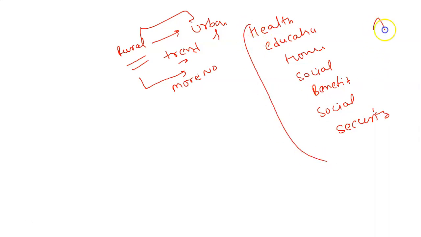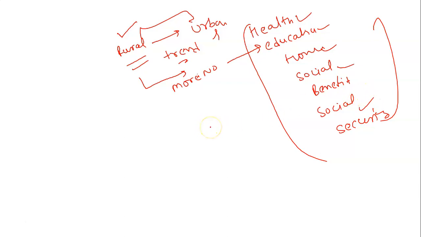So if a person, and then unsustainable movement of workers from rural to urban areas will increase, it will create pressure on health, education, housing, social benefits and social security in the urban area.